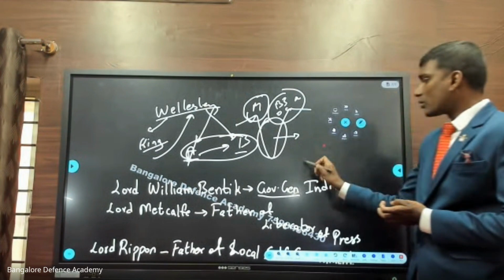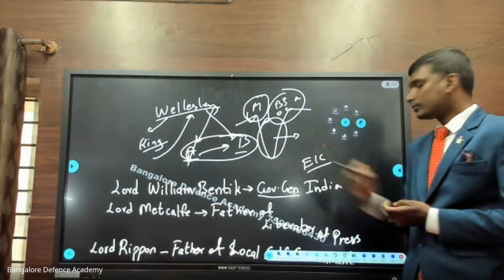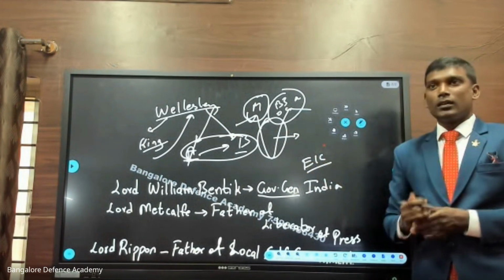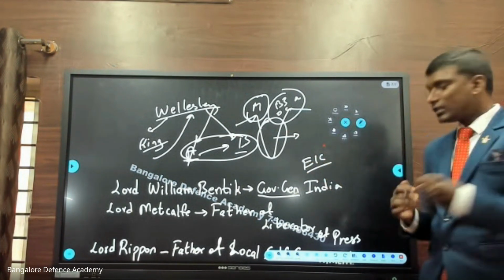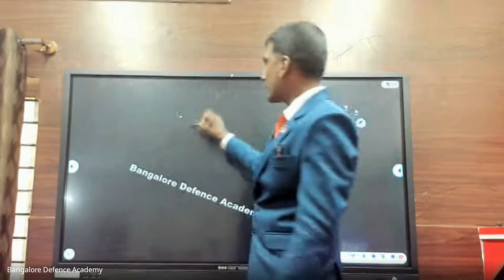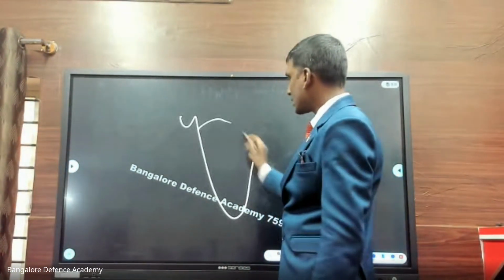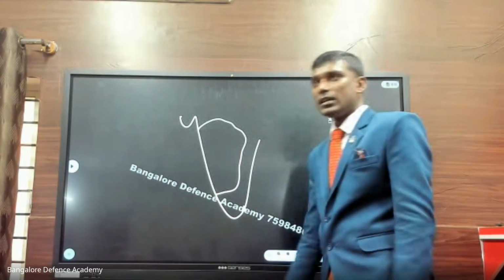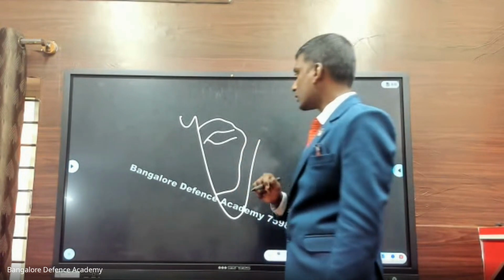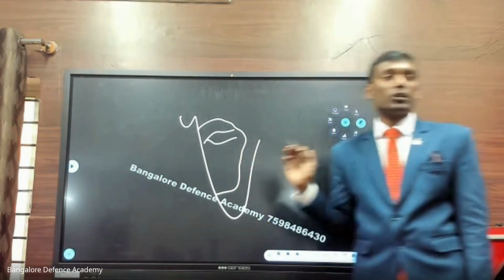What was the motto of the East India Company in coming to India? To do business. But now what are they doing? Okay, so this is what is happening now. Now here there is an incident. Imagine this is Karnataka, Mysore, in Madras. Here there are two rivers, Krishna and Tungabhadra.